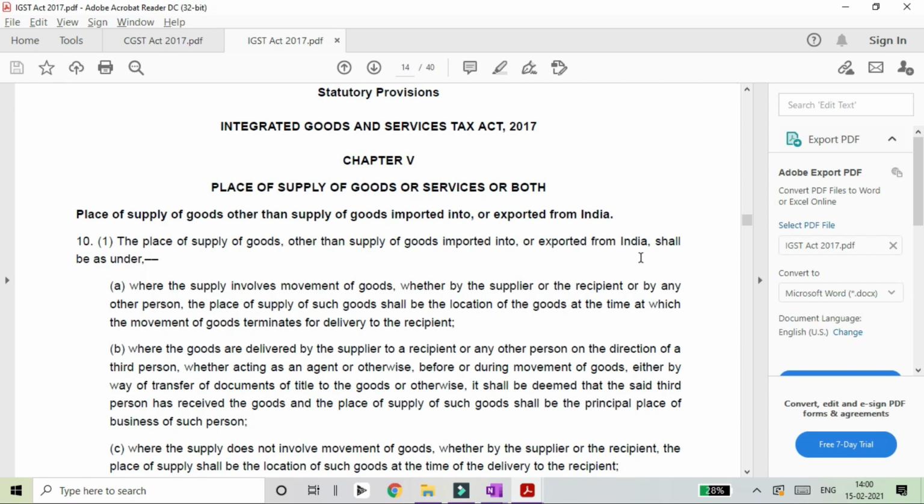So what does it mean? You don't have a choice but to adopt the place of supply provisions as stated in section 10, for the transactions that are covered under section 10. Similarly, you have sections 11, 12 and 13.